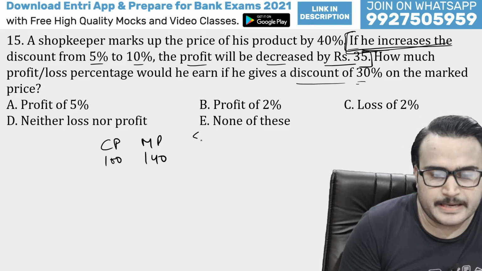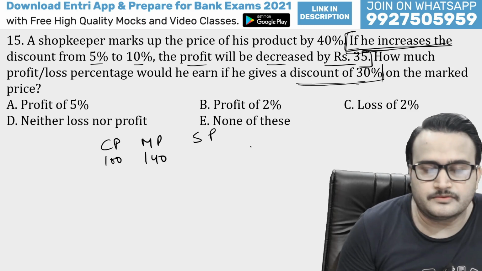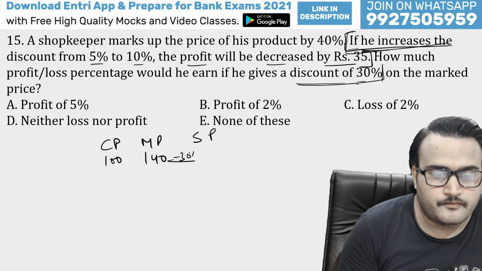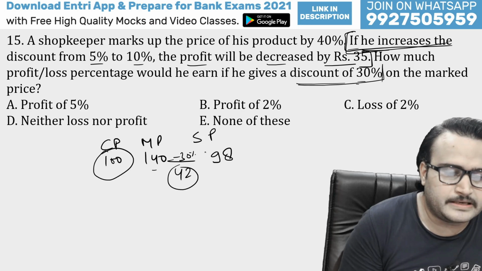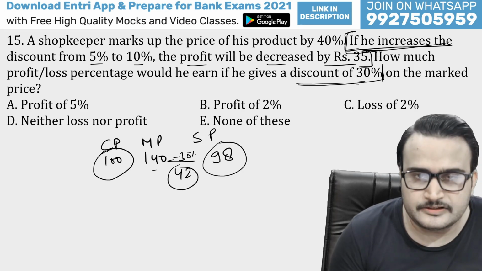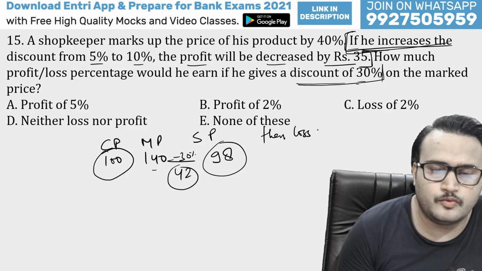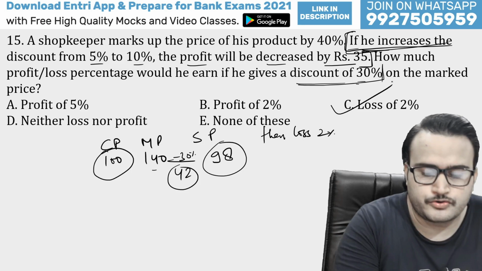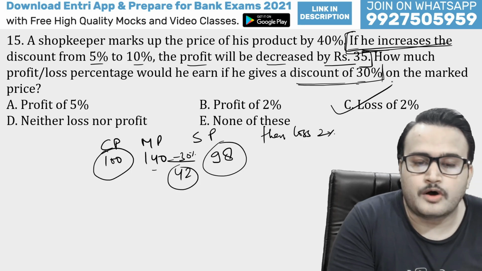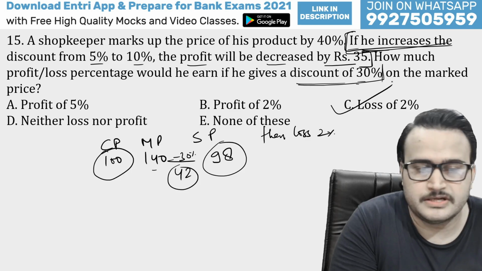So guys, selling price will be what if he gives a discount of 30%? So guys, 30% means 14 3s are 42, that means minus 42 of this value. So 98 will be the SP. If CP is 100, then 98 is the SP, then your loss must be what, guys? Your loss must be 2% obviously. So C will be your right answer. This is how you should do the calculation. This is how you should approach the question. This is how you should read the question in the examination.